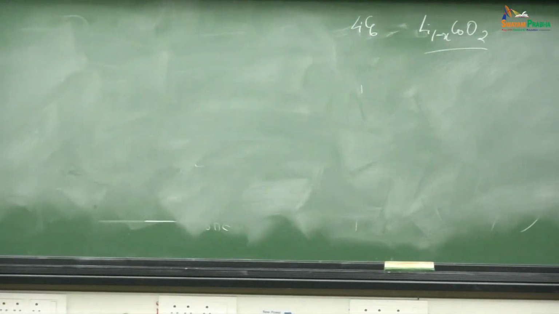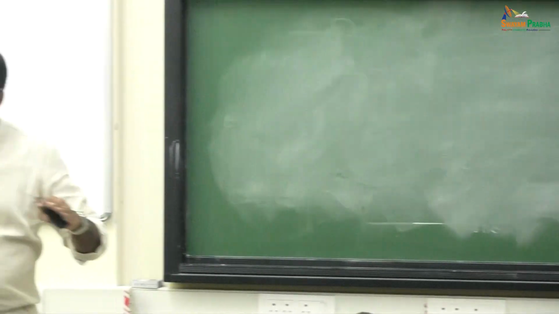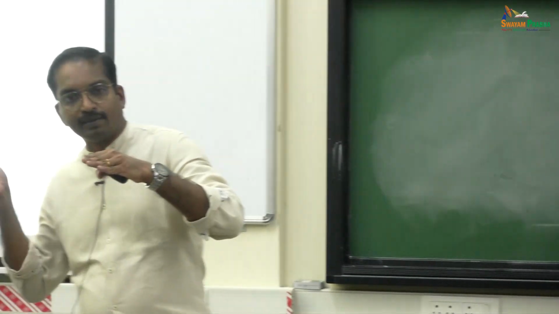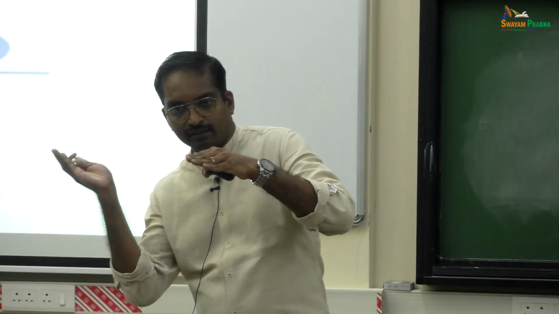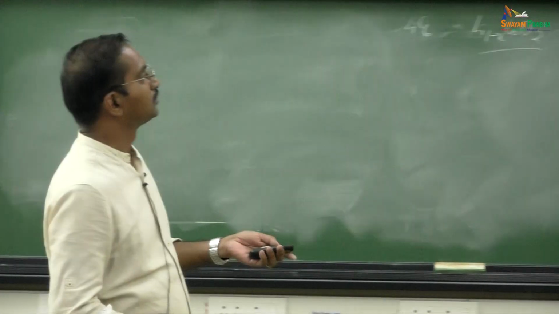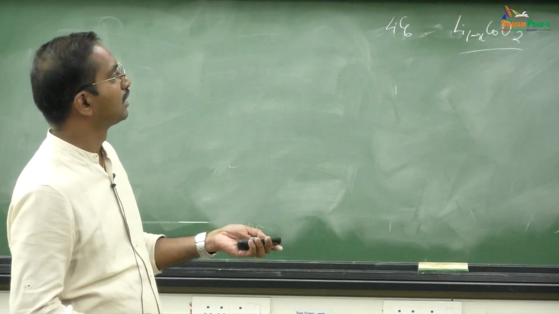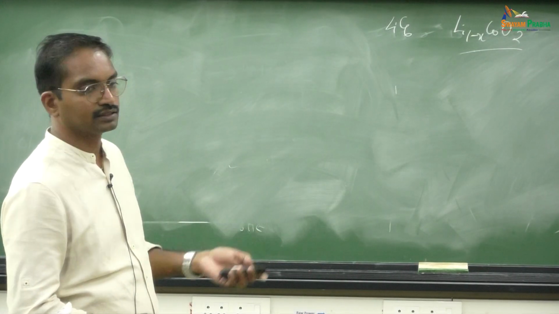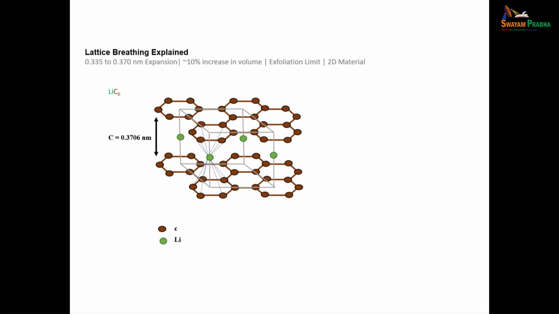Okay, let us take graphite. Graphite is a layered material, you know. I can put lithium between the layers, in the van der Waals layer. Let me show if I have a structure like this. I take graphite, this one, or lithium, okay. In between the graphite I put lithium. So, I call it LiC6.